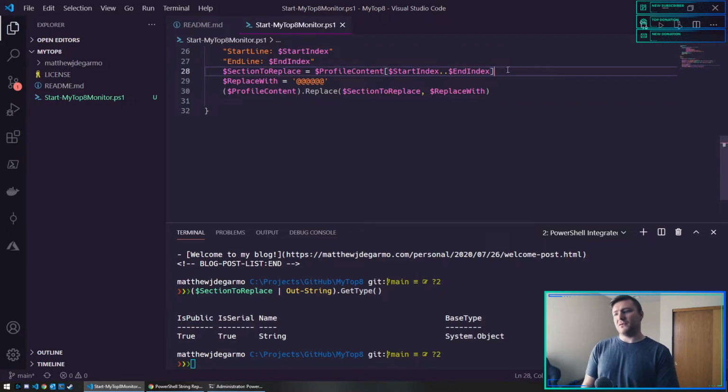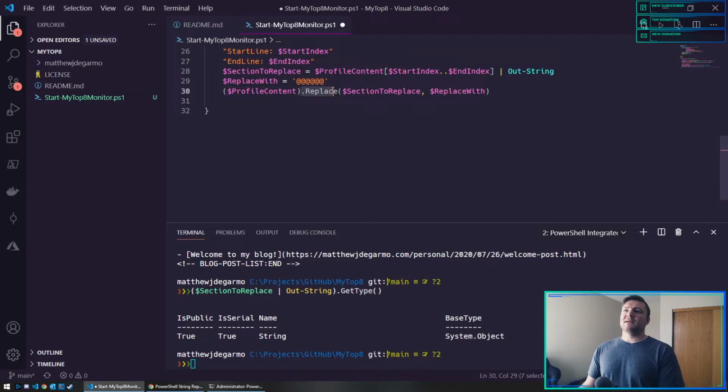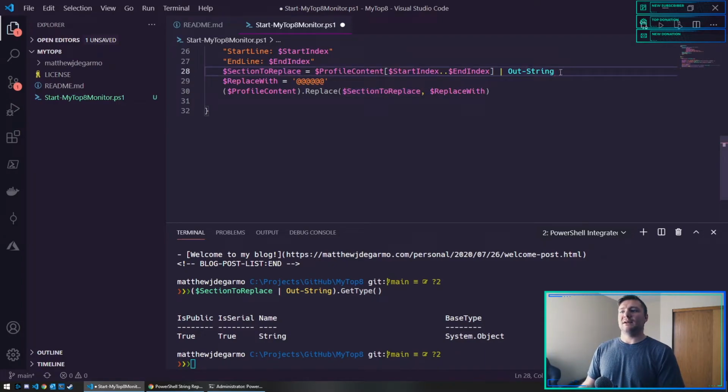Maybe that's what I was doing before. This replace compares strings, but I gave it an actual object, an array of lines. I didn't transform that into a single string that just happens to span multiple lines, but it's no longer separate objects. It's one string paragraph. So maybe that is all I need there. Let me save this and try again.